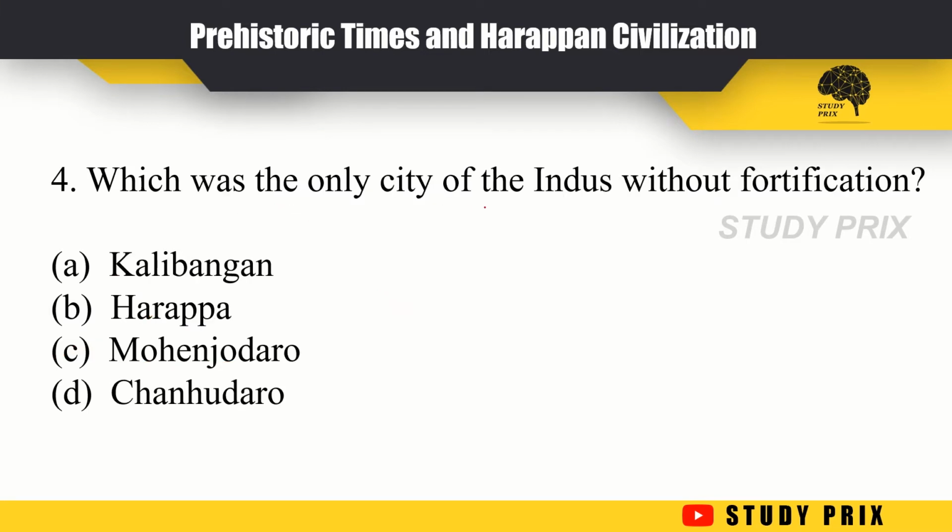Which was the only city of the Indus without fortification? Fortification means a defensive wall. We have to find which city of the Indus is without fortification, and the options are Kalibangan, Harappa, Mohenjo-daro, Sanghol, and the answer is option D. Sanghol does not have a defensive wall.